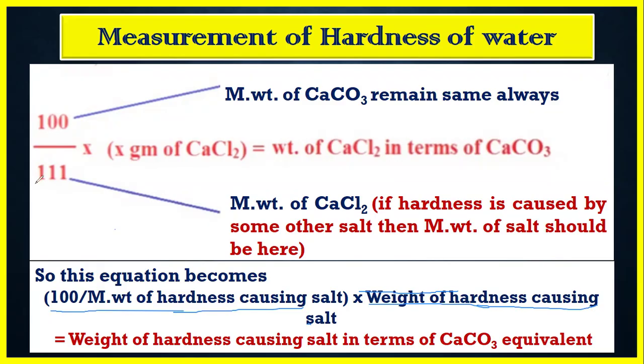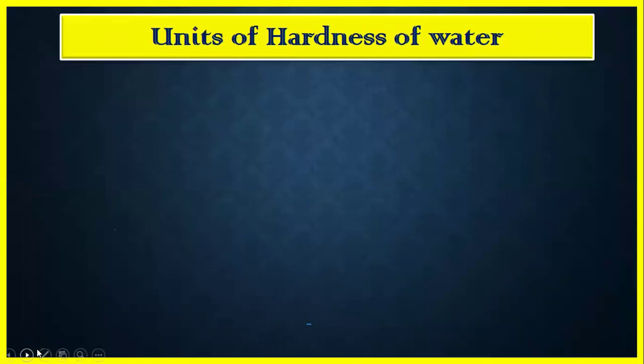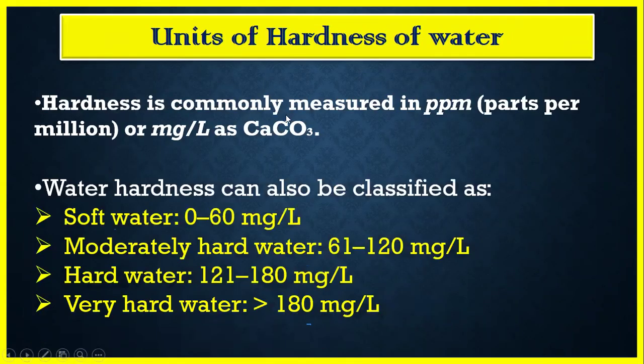So I hope it is very clear now how we convert the amount of the salt present in the water sample to the calcium carbonate equivalent. Now, what is the unit of hardness? The hardness is commonly measured in parts per million (ppm) or milligram per liter as calcium carbonate equivalent.